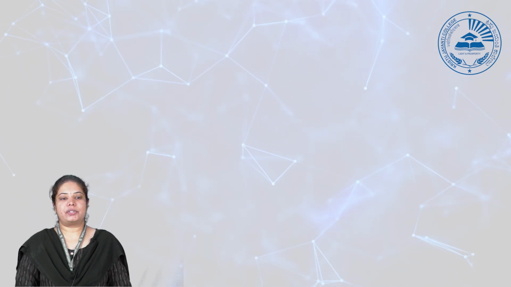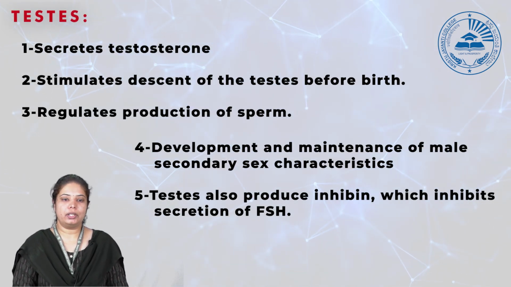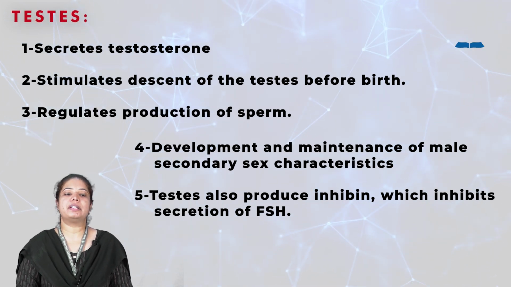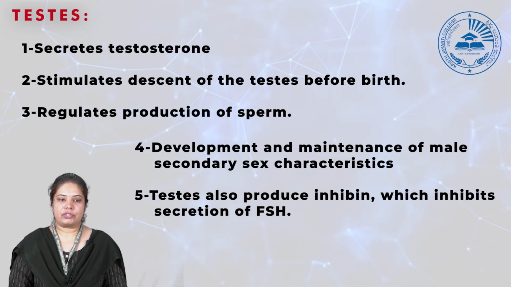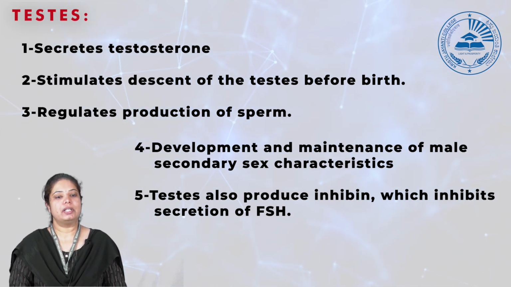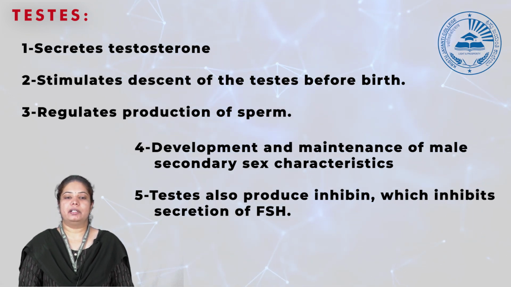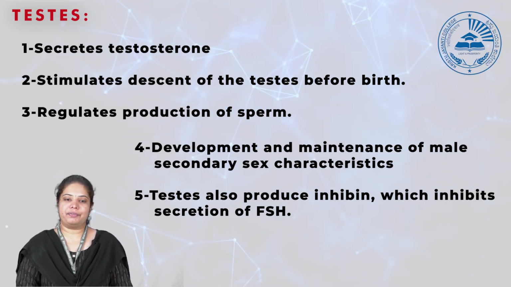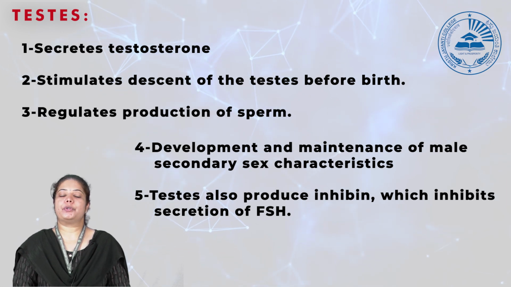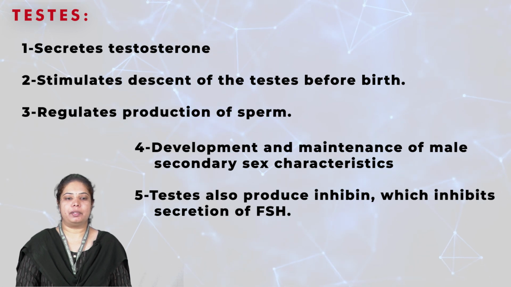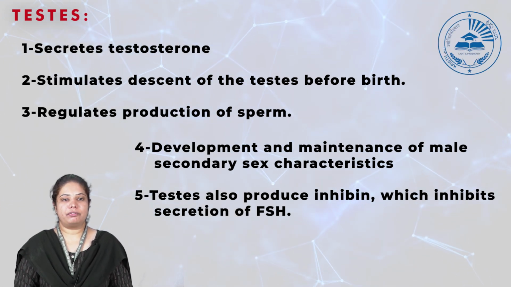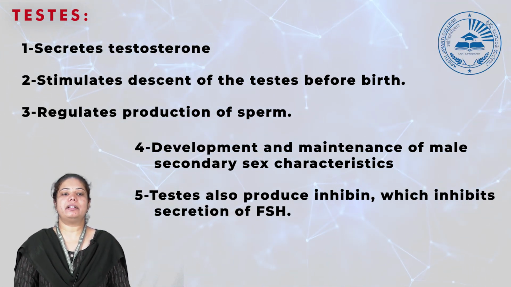Then we have the testes, which secrete the special hormone testosterone. Testosterone regulates the production of sperm cells, and the development and maintenance of male secondary sex characters is done by testosterone itself. The testis also produces inhibin, which also inhibits the secretion of FSH. FSH is a hormone produced by the anterior pituitary, and inhibin is used to feedback inhibit this FSH secretion. So in both males and females, inhibin feedback regulates the secretion of follicle stimulating hormone from the anterior pituitary itself.